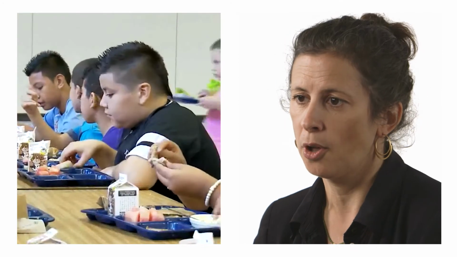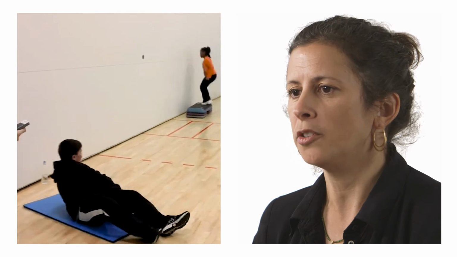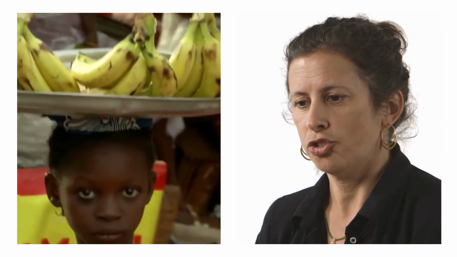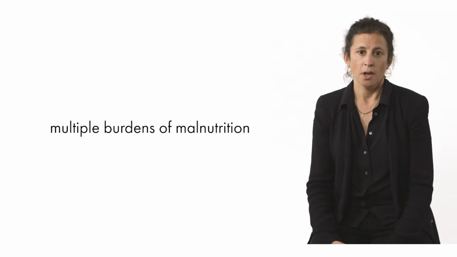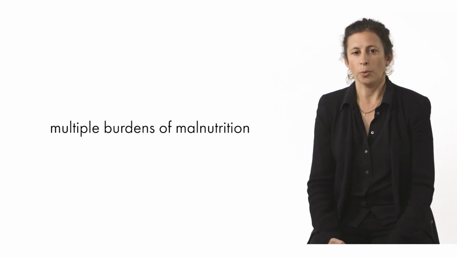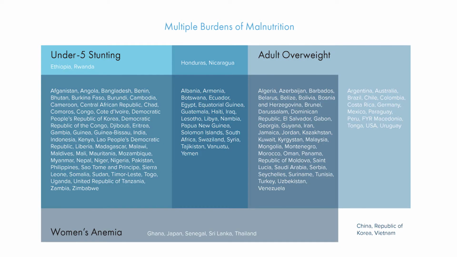You could argue that some of these burdens are seen in one person. The United States suffers from a lot of obesity, but what we're really seeing is that many countries suffer from multiple burdens. What used to be called the double burden of disease, where countries had issues of undernutrition, so stunting, and overweight and obesity, we're now seeing countries who've got triple burdens of undernutrition, overweight and obesity, and micronutrient deficiencies. This graph shows you countries as examples who are suffering from either 1, 2, or 3 of these burdens.